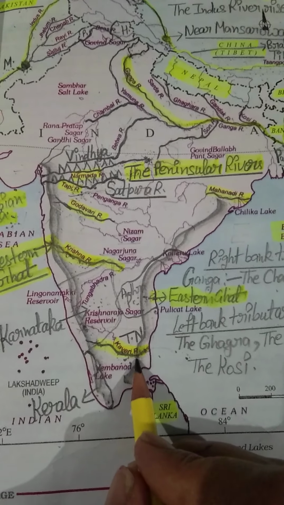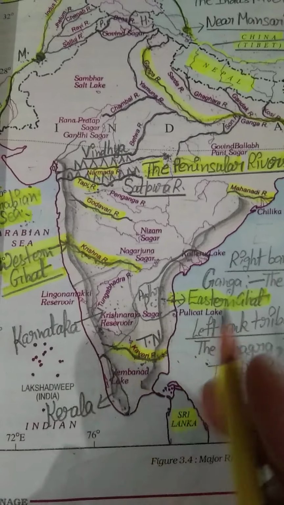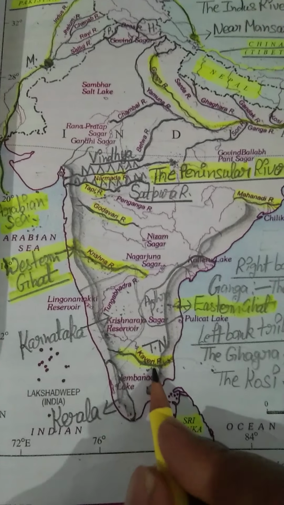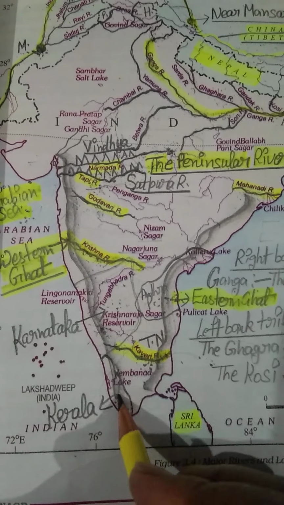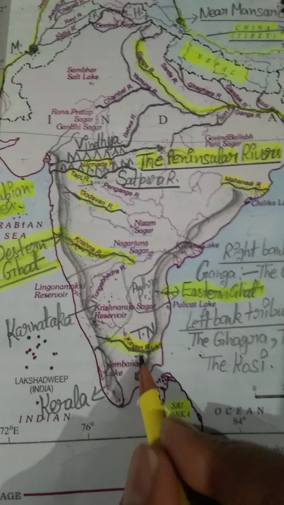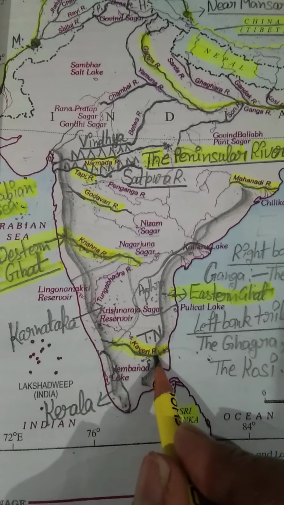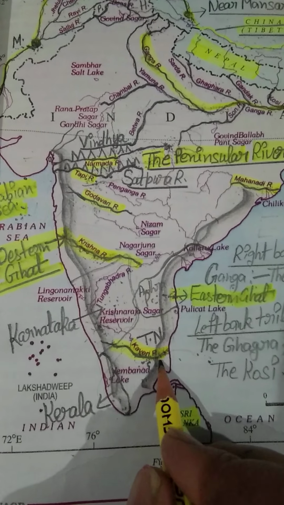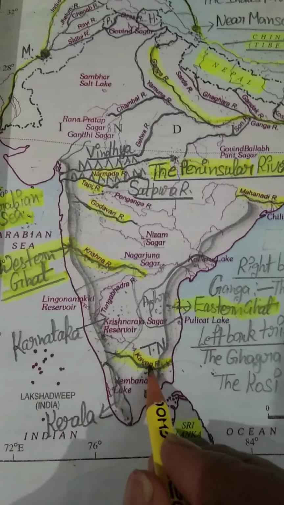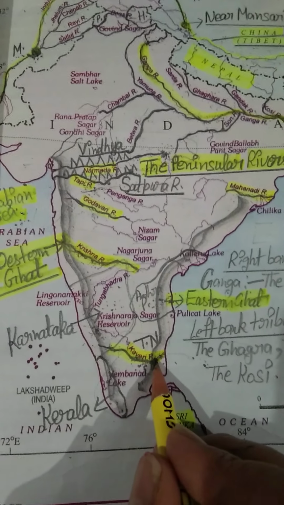Its drainage basin covers parts of Karnataka, as I have told you, some parts of Kerala, and a major part of Tamil Nadu. Okay, students, a major part of Tamil Nadu. So this river is covering three states: Karnataka, Kerala, and Tamil Nadu. And one more point I would like to tell you: this Kaveri river makes the second biggest waterfall in our India, and that is known as the Jog waterfall.